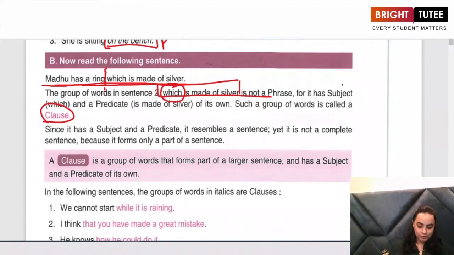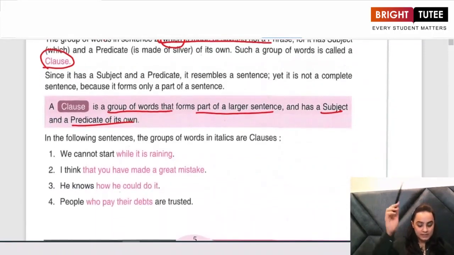So, as I told you, a clause is a group of words that forms part of a larger sentence and it has a subject and a predicate of its own. Look at the sentences which give us the examples of clauses. We cannot start while it is raining.